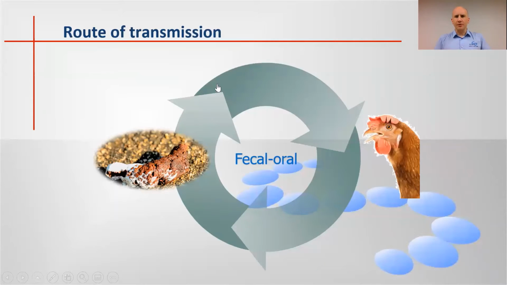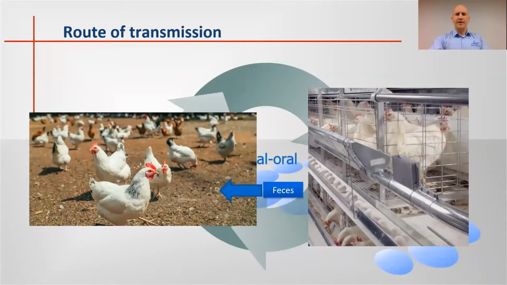The route of transmission of Campylobacter hepaticus is fecal-oral, and that's why it's more common in free-range hens, because in cage-free production systems, hens are in constant contact with the feces, with the manure, while in cage systems, there's a separation between the hens and the manure.